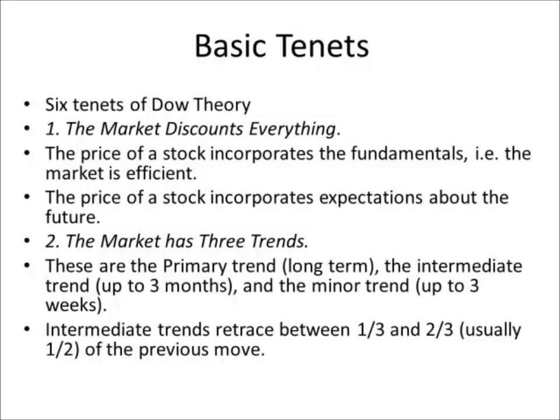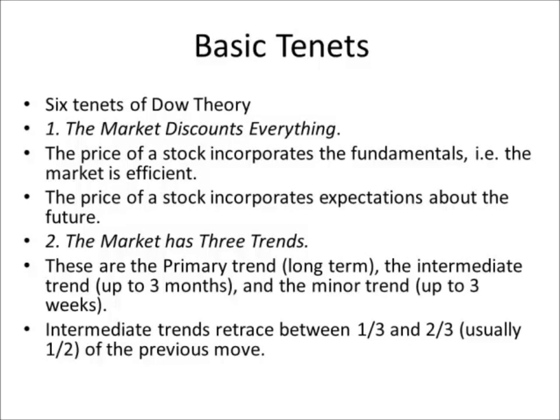The first tenet, the market discounts everything. What this means is that the price of a stock, i.e. the market price of a stock, already incorporates all the fundamentals about that stock, which implies that the market is efficient.